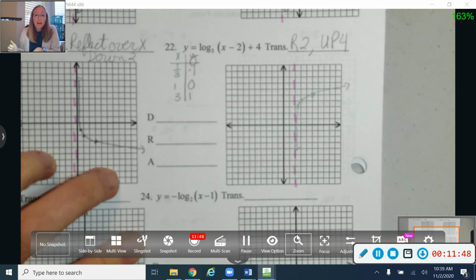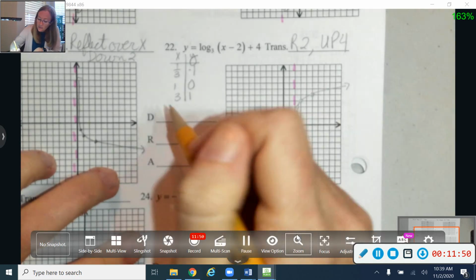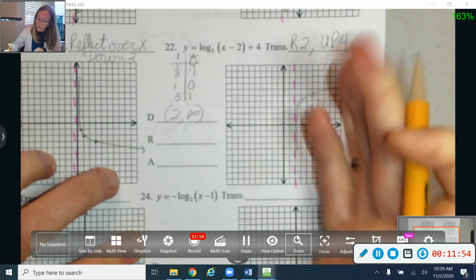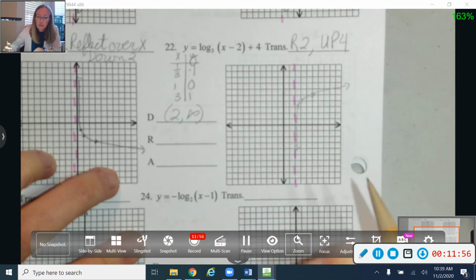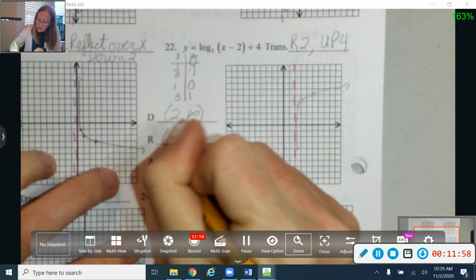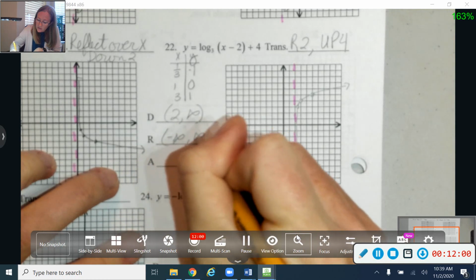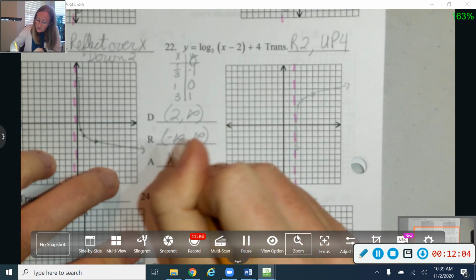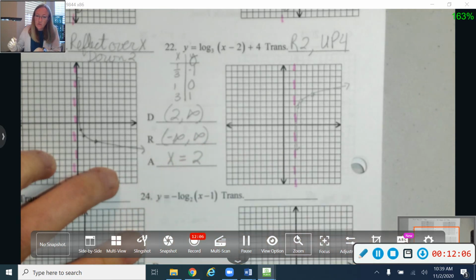Okay, I did move my asymptote, so it is going to affect my domain. So my domain is now going to be from 2 over to infinity as we move this direction. My range is not affected, negative infinity to positive infinity, and my asymptote did move over to cross the x-axis at positive 2.